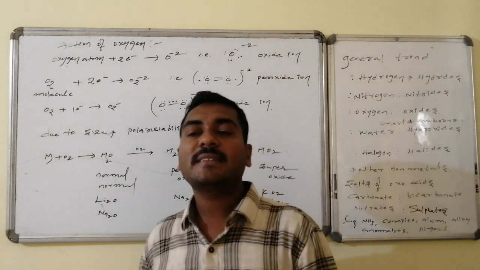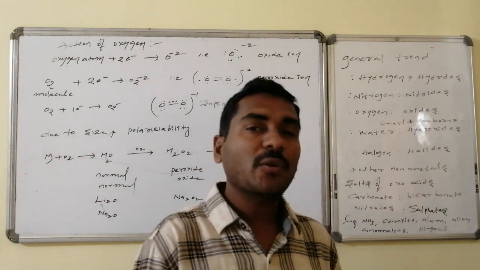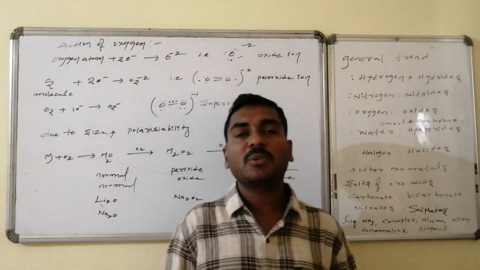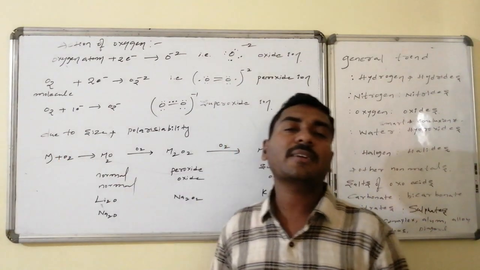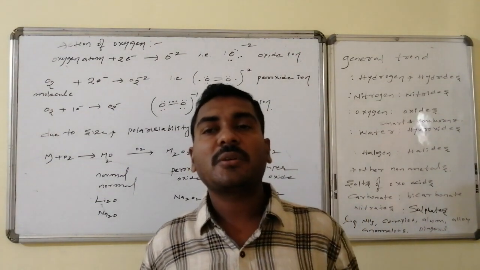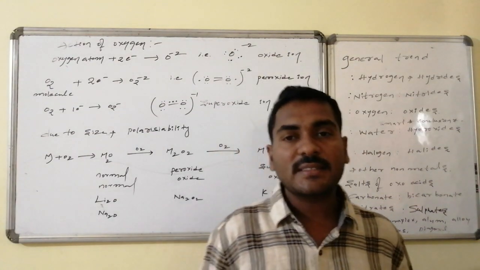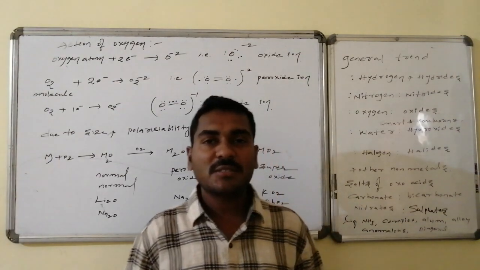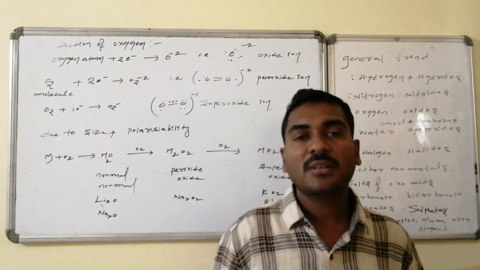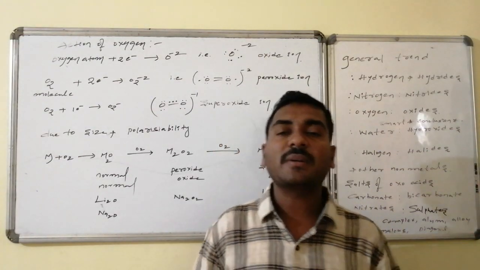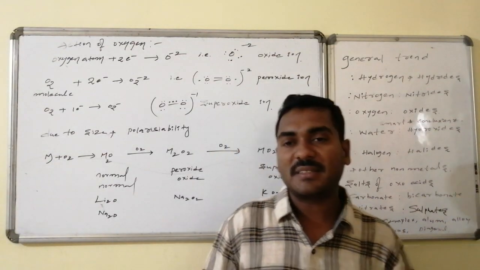Due to their sizes and their polarizability, the ability to undergo polarization, all these things make them combine with the alkali metals under appropriate conditions. When an alkali metal reacts with a limited amount of oxygen, it forms the monoxides. If the amount of oxygen increases, some of them are not stable at the monoxide stage because of their larger size and high polarization power. So they recombine with the oxygen, and some of them are converted to peroxides.